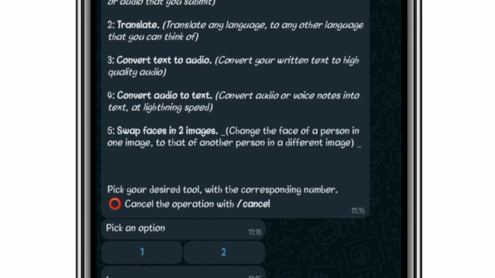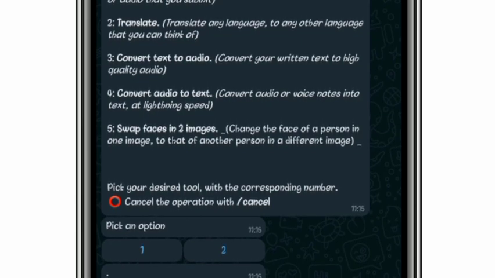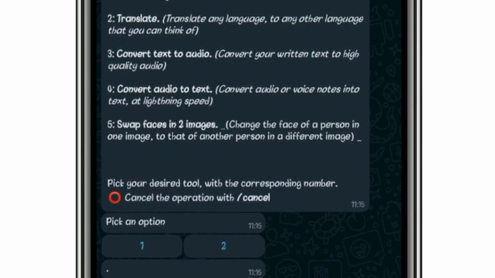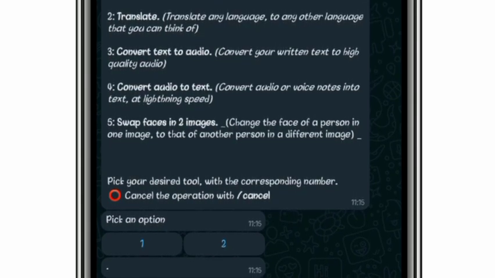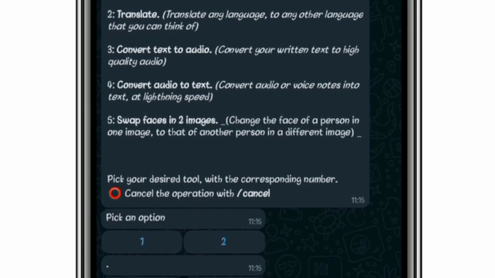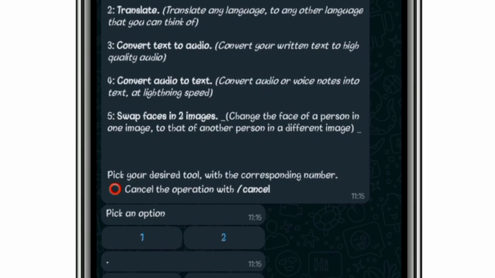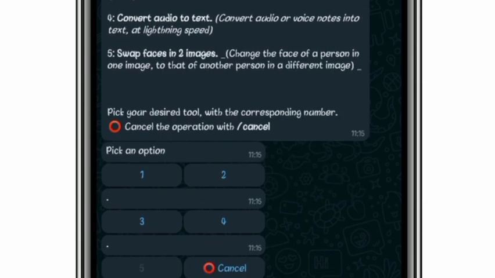And the fifth one is swap faces into images. So I told you earlier, with Bbot you can swap faces. You can swap two faces. So let's check this swapping option. Just choose option 5.